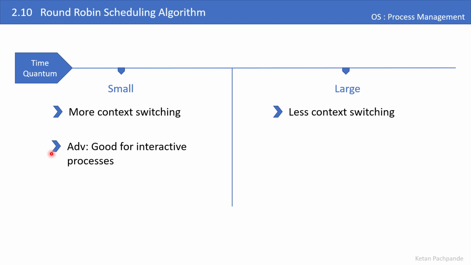Whereas if I keep the time quantum large, let's do the calculation one more time. If I keep the time quantum as 10 milliseconds, then the first process will get the chance at 0, let's assume. The second process in the queue will get the chance at time 10. The third process will get the chance at time 20. The fourth process will get the chance at time 30, and so on. So that's how processes will not get the chance in the CPU early when the time quantum value is large. I can say that having a small time quantum is good for those interactive processes which need the CPU very early.